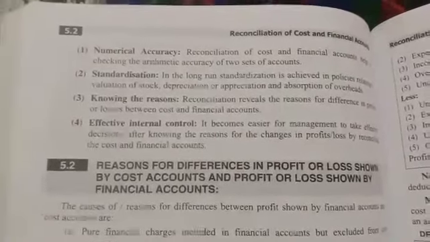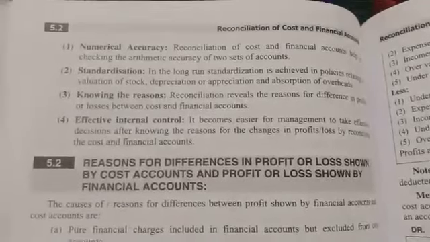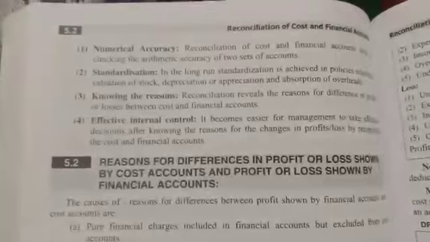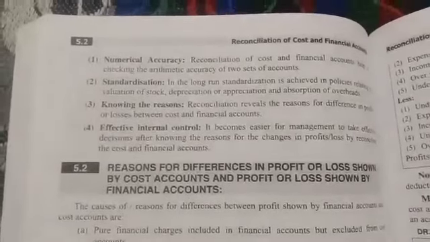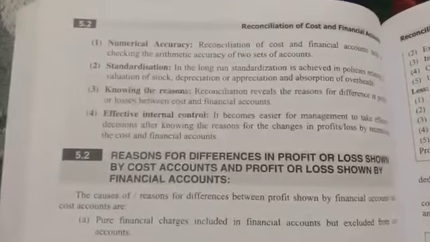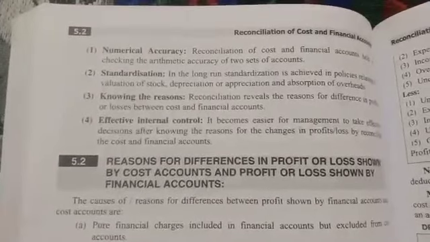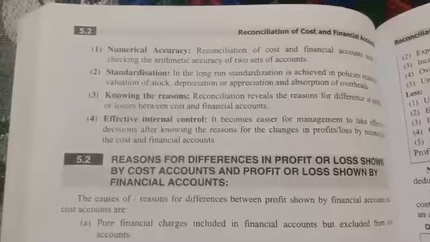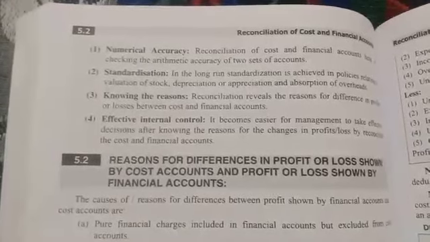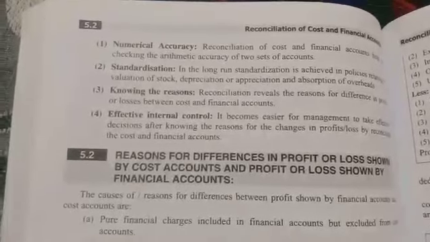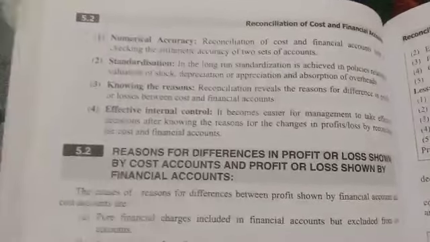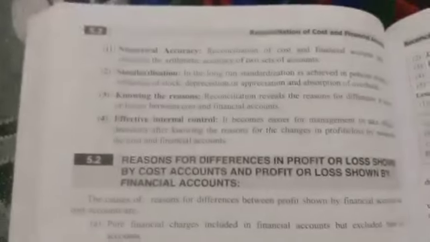Knowing the reasons: here they will know what the difference is, why it differs, and which financial items, expenses, or income are taken in the financial account which may not be taken in the cost sheet. Even in the first chapter, dividend received, dividend paid, rent received, like that, some expenses or income we did not consider in the cost sheet because they are financial expenses.